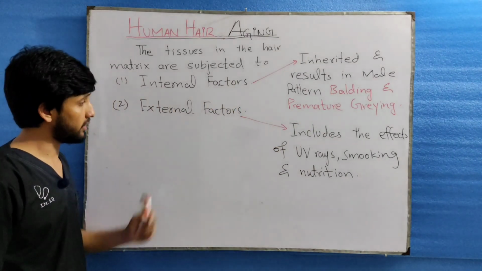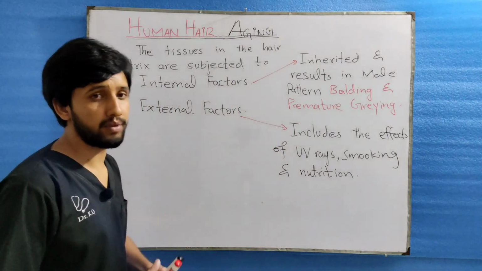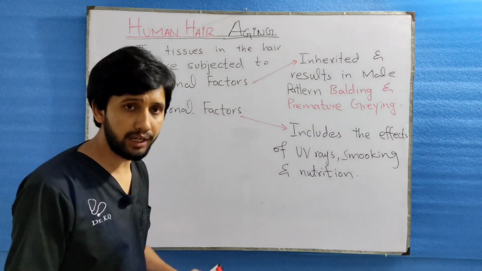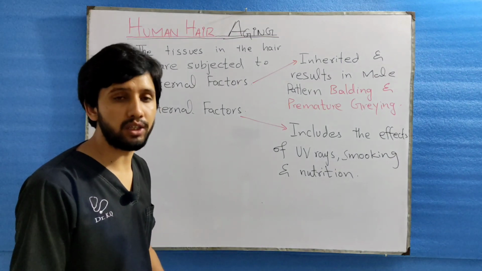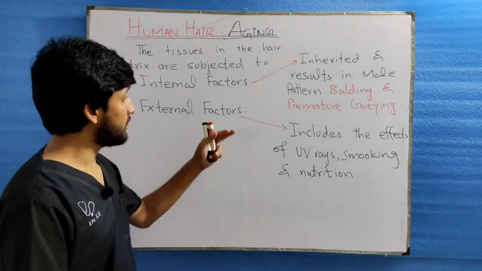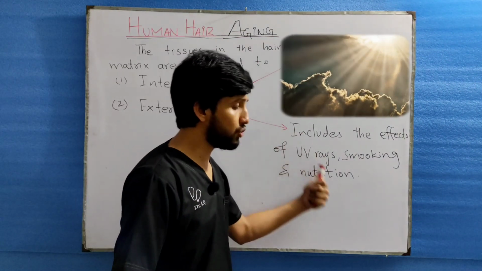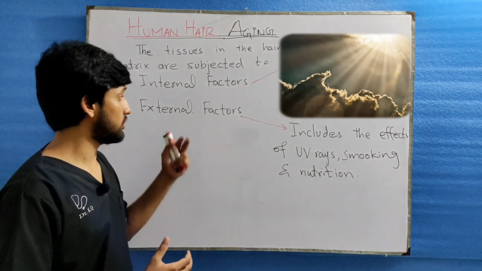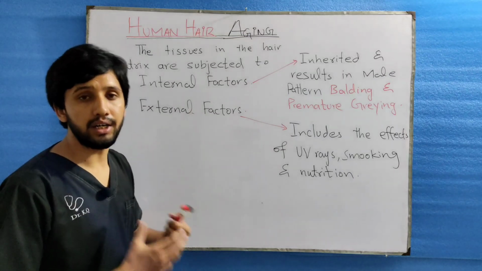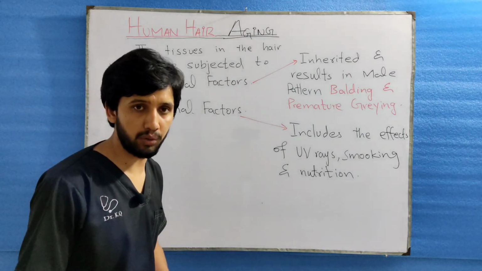Coming to the external factors, these come from the outside environment, and they have an impact on the quality of hair produced. They include the effects of UV rays, environment, smoking and nutrition. So these are the factors which lead to the human hair aging process.